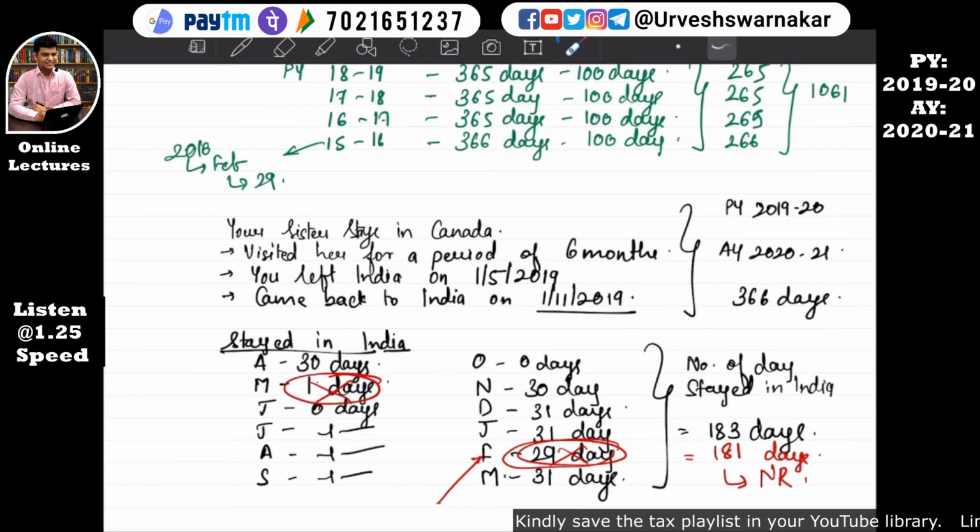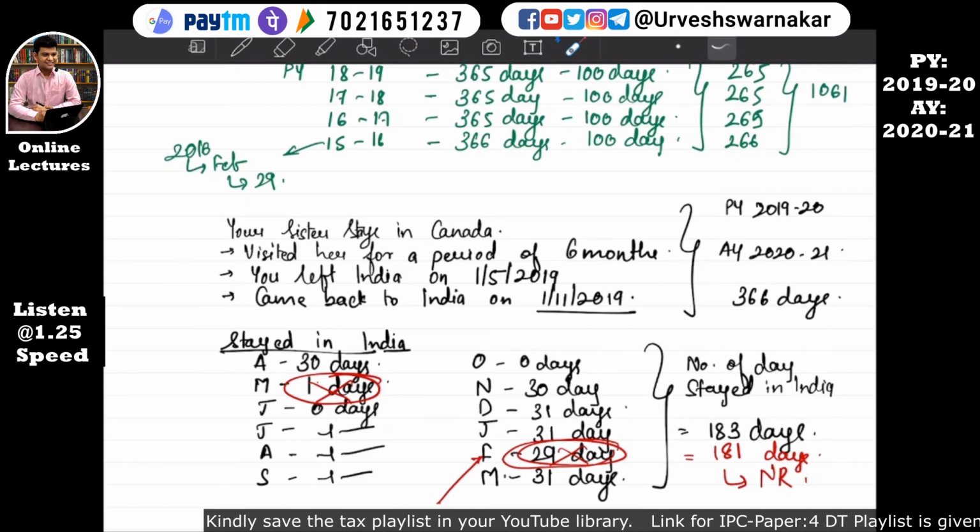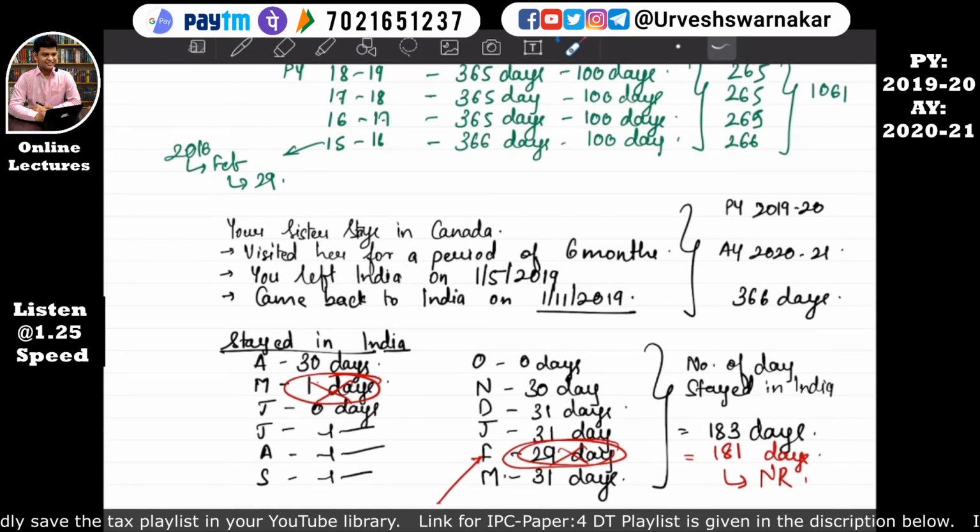See, whatever things I am writing now, if you want you can write it, because you have already seen the notes. All these parts are not there in the notes. If you want you can write it as an example in your own notebooks. But my format book and notes are kept for last day revision. I don't want to give all this, because if I keep all this, students at the time of revision will also read all this stuff, and I don't want them to read it, because it will consume a lot of time. In a 1.5 day time frame, you have to study two subjects, that is direct tax and indirect tax.